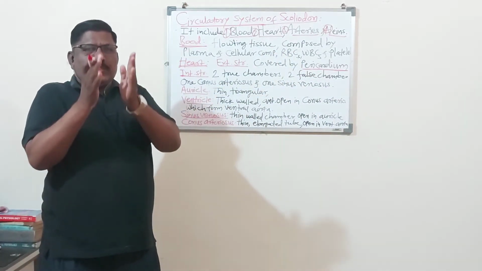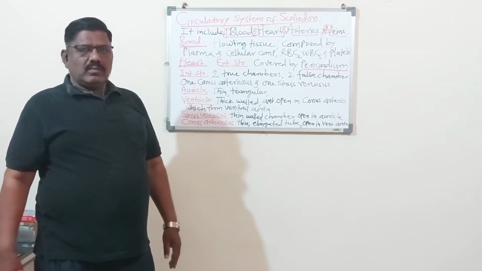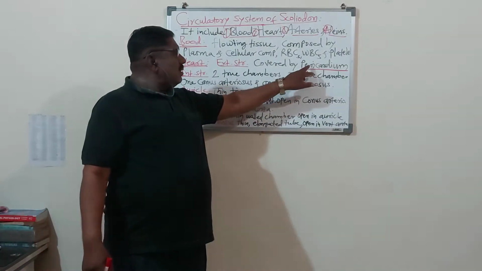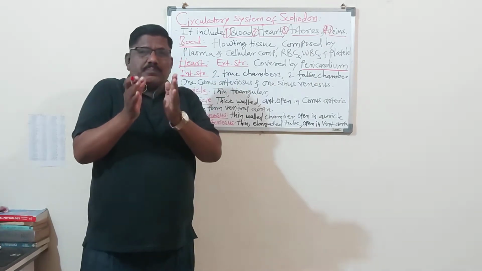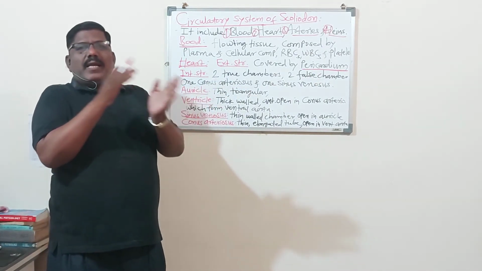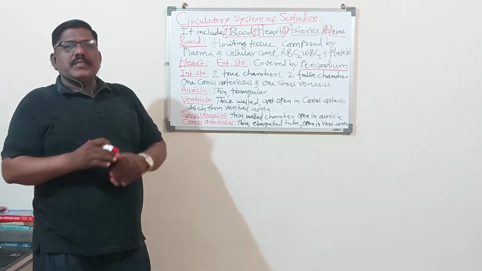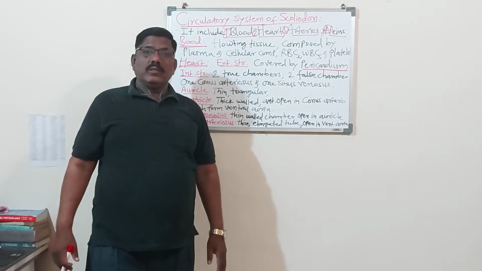The space between the two layers or two membranes, two membranes make the pericardium, but the space which is present between the internal membrane and external membrane, in which the heart is protected, that space is called the pericardial space.